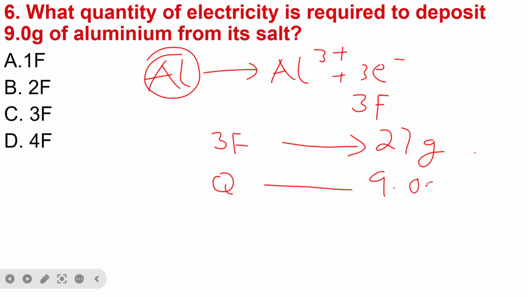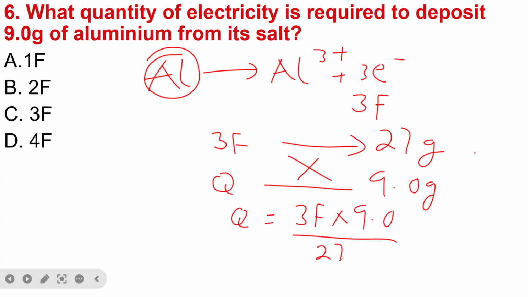9.0 gram. So we now cross multiply. So we now have Q is equal to 3 Faraday times 9.0 divided by 27. Then at the end, when we multiply 3 times 9 it gives us 27F divided by 27. So 27 divided by 27 is going to give us 1.